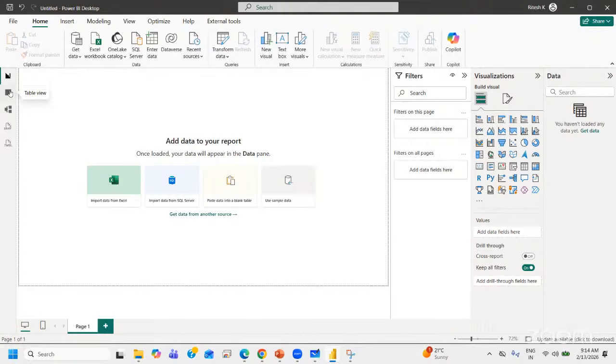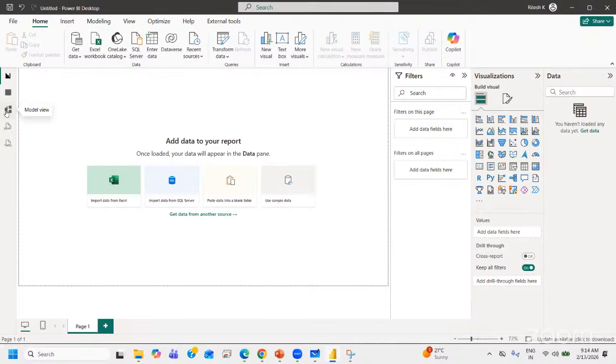Table or a data view. This is your data tab. You will see how many tables you have connected to Power BI here. But the structure of a table can be viewed in the table view. And the last one is your model view. These two are additional views, not default views. By default, you will get 3. The last one is your model view.